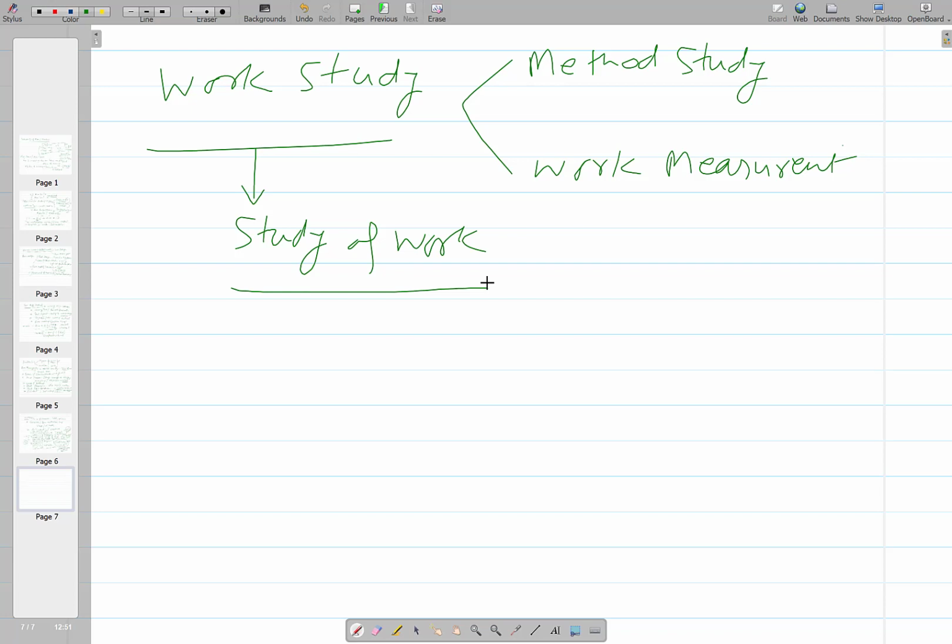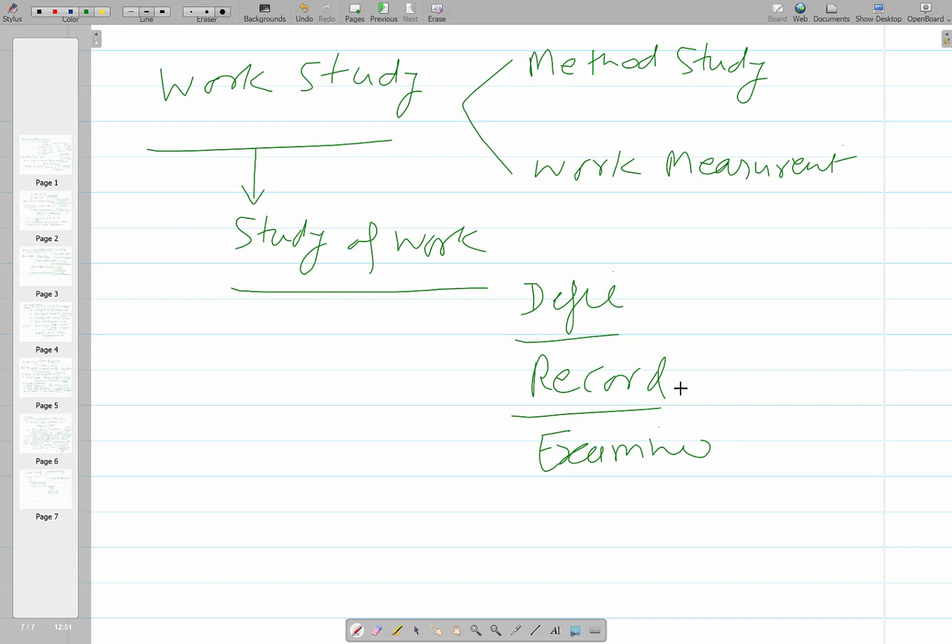Study of the work involves, first, defining what is to be studied. Then, after defining the job, we record it. Using the different tools and techniques available, the different steps are recorded for analysis purposes. There are different tools and techniques to record things, and after recording, it is examined critically.